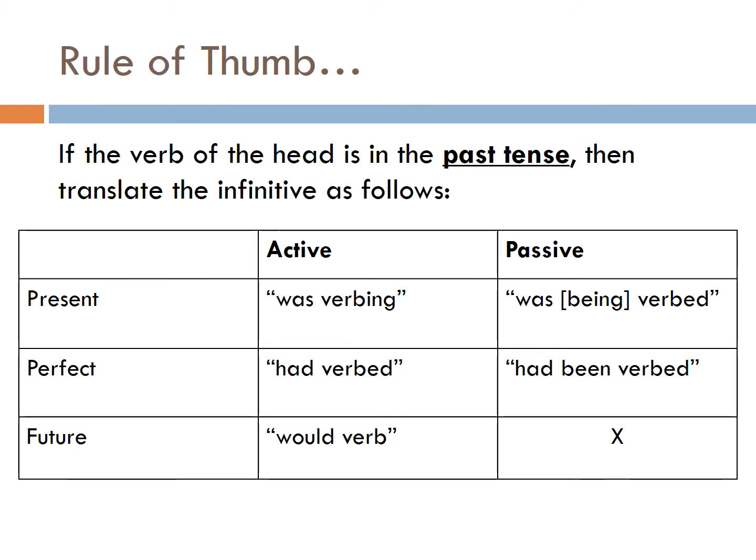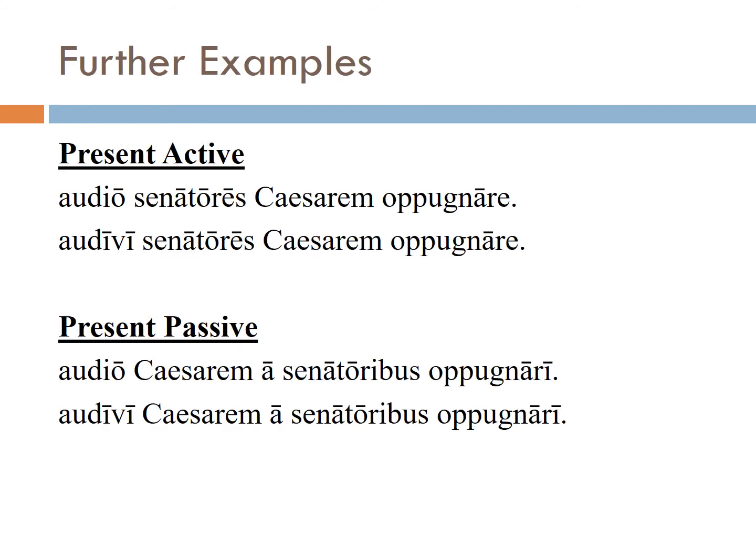So sort of like present becomes a past tense, perfect becomes pluperfect, and then future, it's still in the future, but it's actually something that's already happened, but the verb of the head was further in the past. Now let's take a look, using this chart, at essentially the same sentence done several different ways, and I hope this will kind of solidify everything.